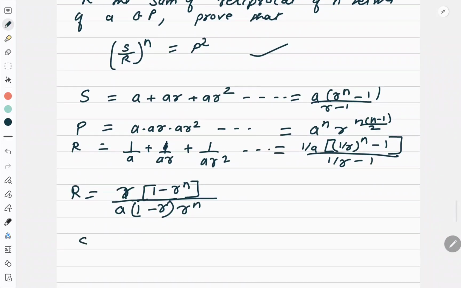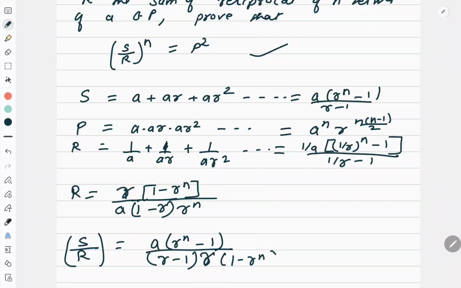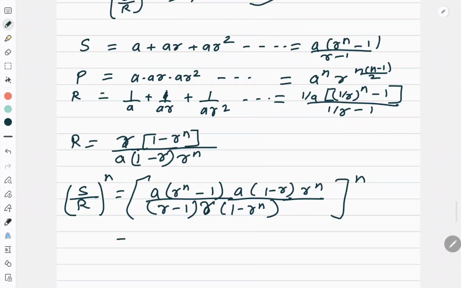And what am I looking for? I am looking for the value of r s by r. So now let me write a r to the power n minus 1 upon r minus 1. In the denominator I should have a, I have to write r, right? So what is the r value? R is 1 minus r to the power n, a 1 minus r, and r to the power n. And at the end of the day I have to raise it to the power n, so I'll put the power n as well. Correct? Now let me simplify this.